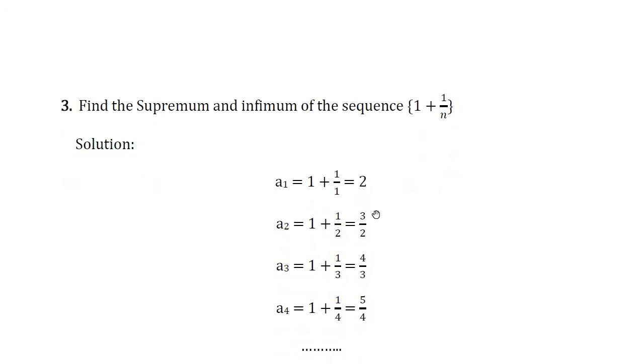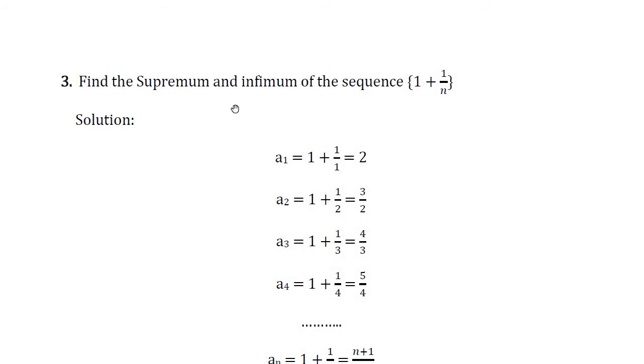Next problem. Find the supremum and infimum of the sequence 1 plus 1 by n. Here the terms of the sequence are not given. We find the terms of the sequence by putting n is equal to 1, n is equal to 2, n is equal to 3, and so on.